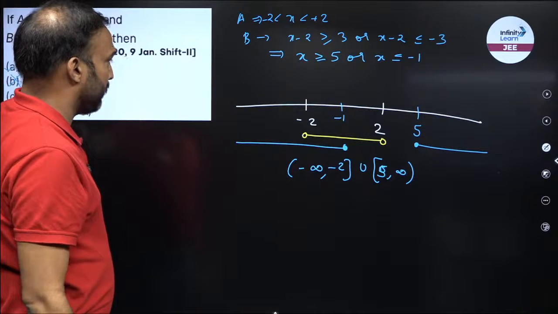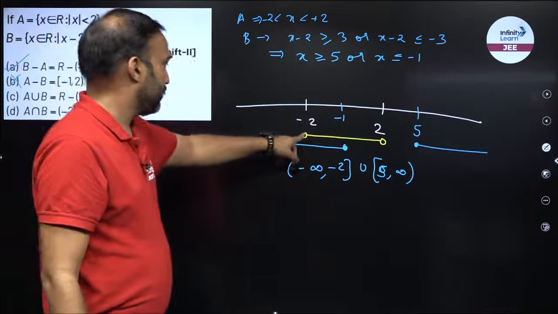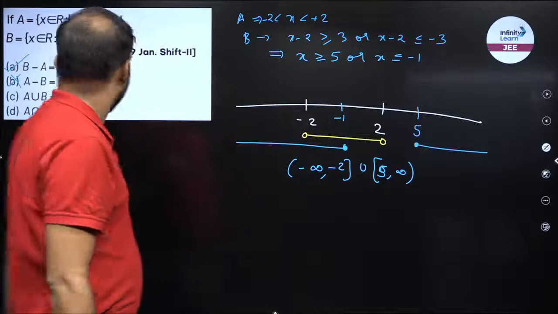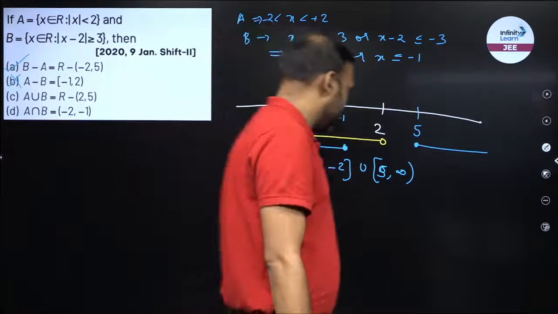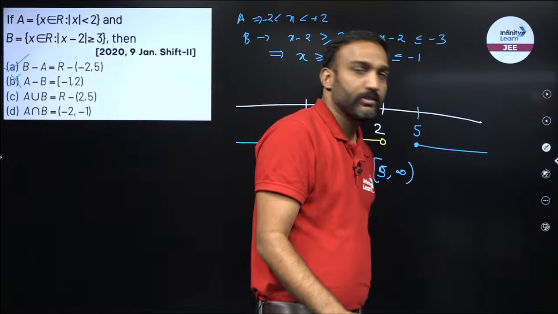A intersection B. What is the intersection? Intersection is this. So common is minus 2 open, minus 1 close. So minus 1, there has to be a close. So D is also incorrect. So the correct answer over here is option number A.